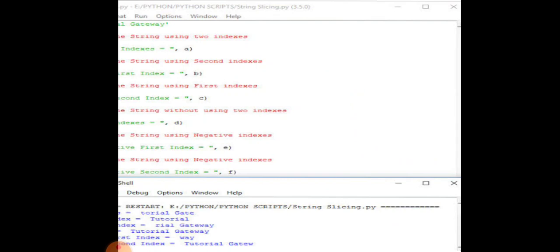In slicing, slicing is used to retrieve a subset of a value, and a slice is just a substring. Or we can say that a slice is an extracted substring, and we can extract a substring by using square brackets. The syntax for making slices is the string name, then square bracket, start value, colon, end value, colon, step value.